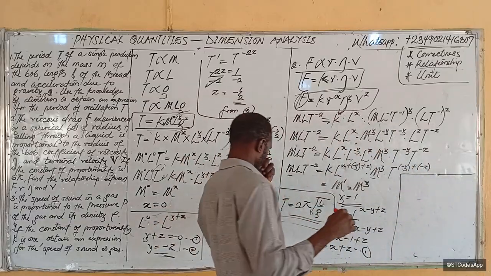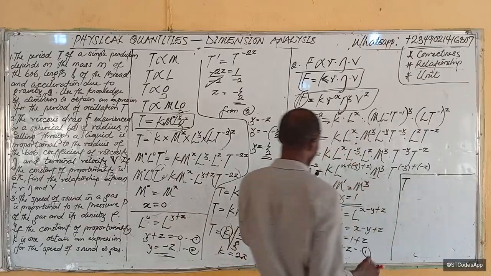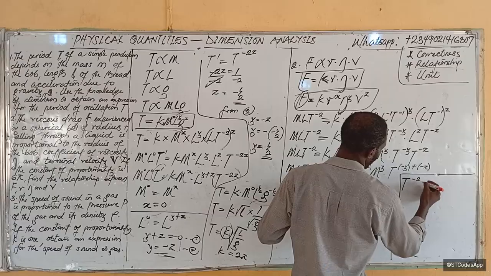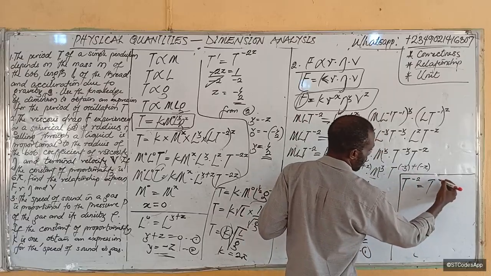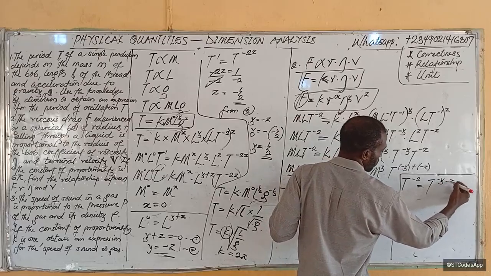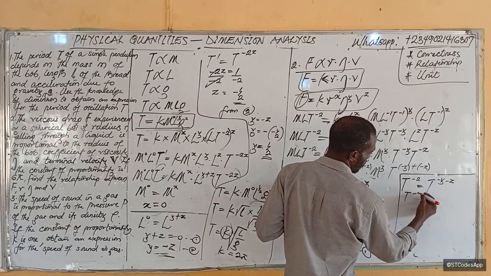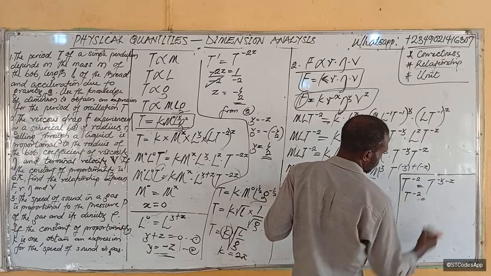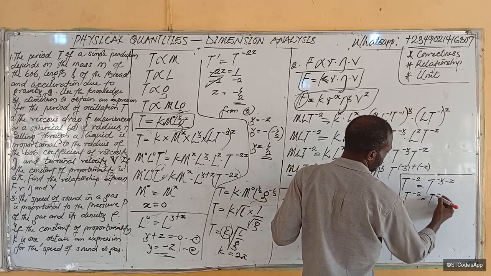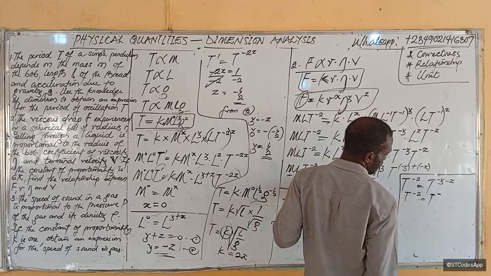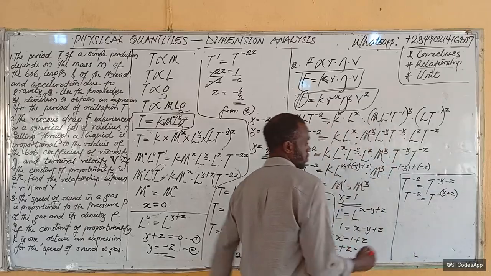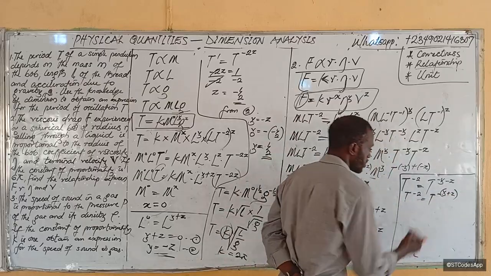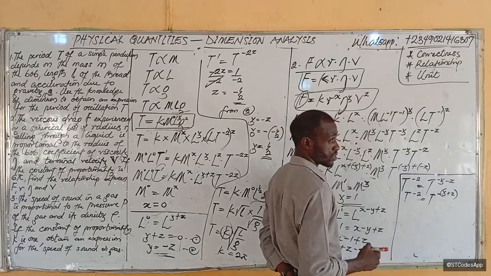From here, we have now equated t. T raised to power minus 2 should be equal to t on this side raised to power minus y minus z. So t raised to power minus 2 equals t raised to power minus (y plus z) in bracket. So t and t, equal bases, powers must be the same.